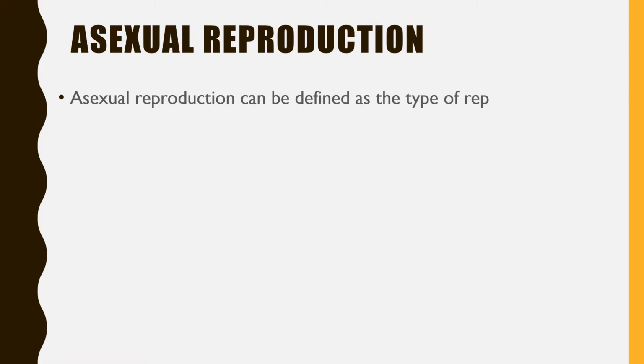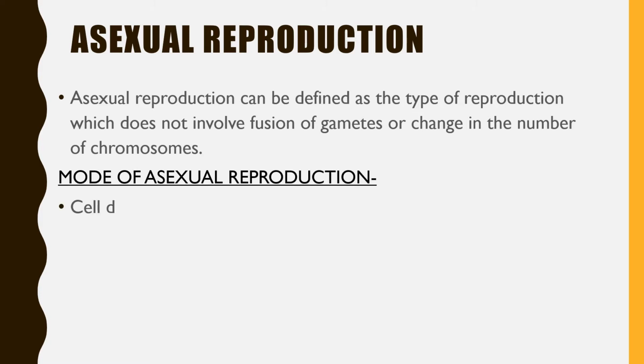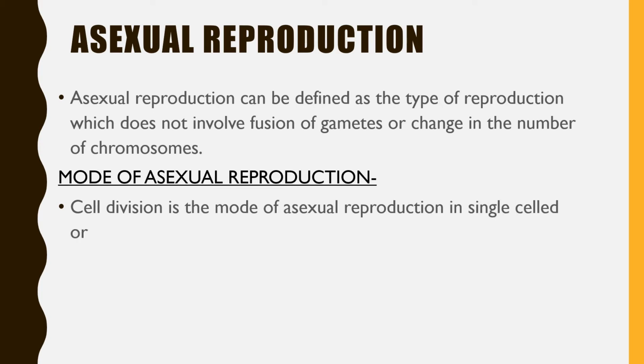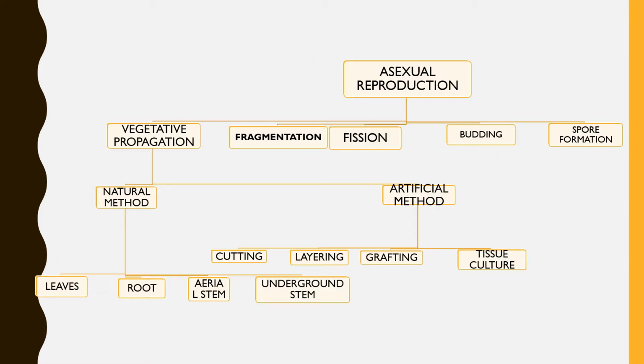Asexual reproduction can be defined as a type of reproduction which does not involve fusion of gametes or change in the number of chromosomes. Cell division is the mode of asexual reproduction in single-celled organisms. That is, in monerans and protists, the single cell divides into two daughter cells or two individuals. Now let's get into the details of the topic. Asexual reproduction can be broadly classified into categories. Those are vegetative propagation, fission, budding, and spore formation.